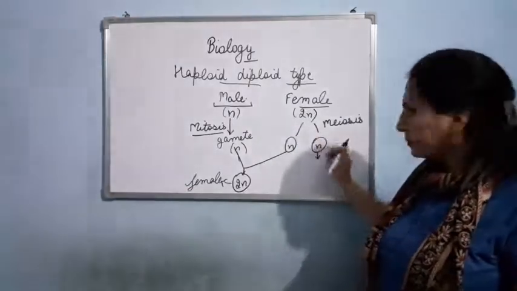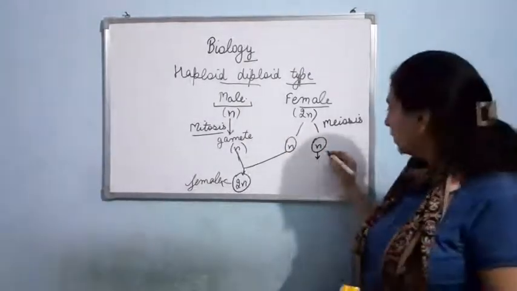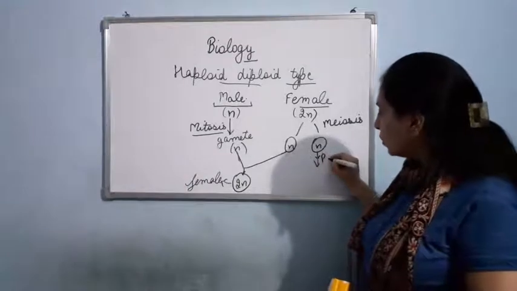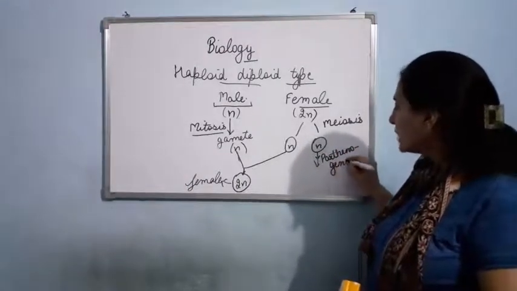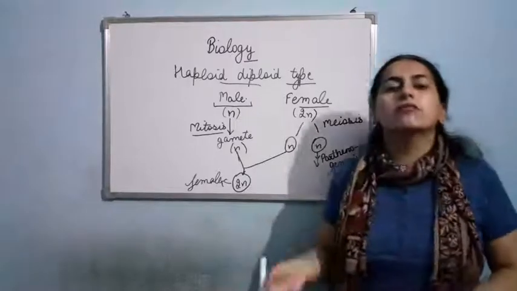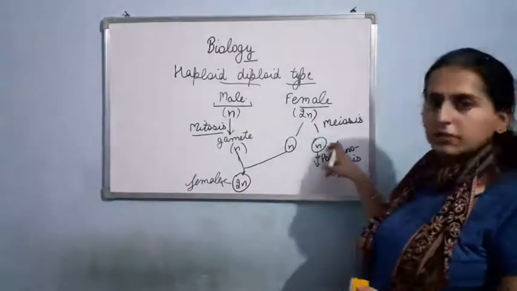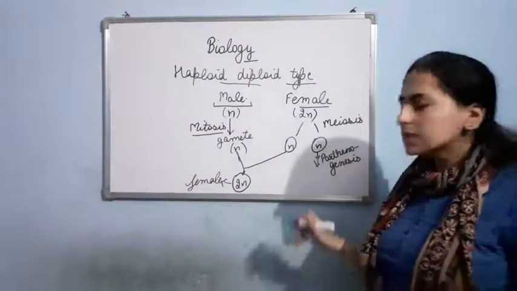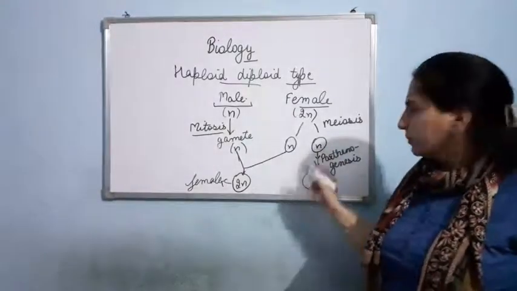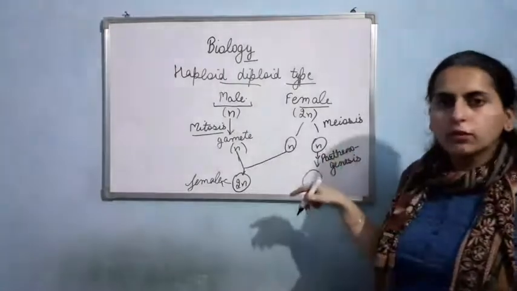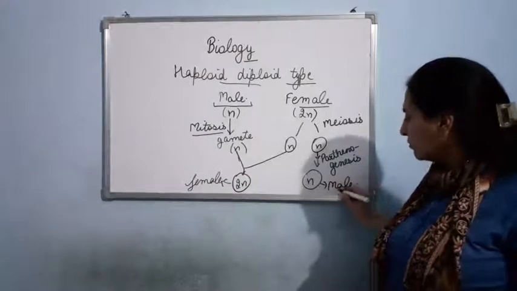Now what happens? This female gamete will not fuse with the male gamete. It will undergo parthenogenesis. Parthenogenesis means without fertilization, it will directly form the adult, and in this case the adult is male. So this female gamete without fertilization will form the male, and as fertilization is not there, the gamete was having n set of chromosomes. So again the male will be having n set of chromosomes.